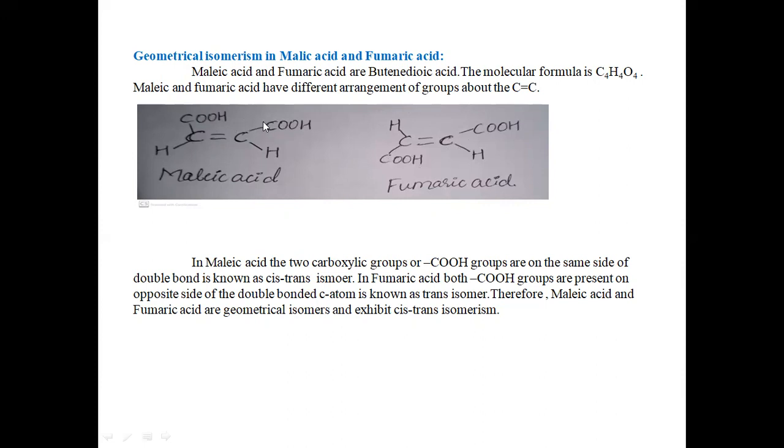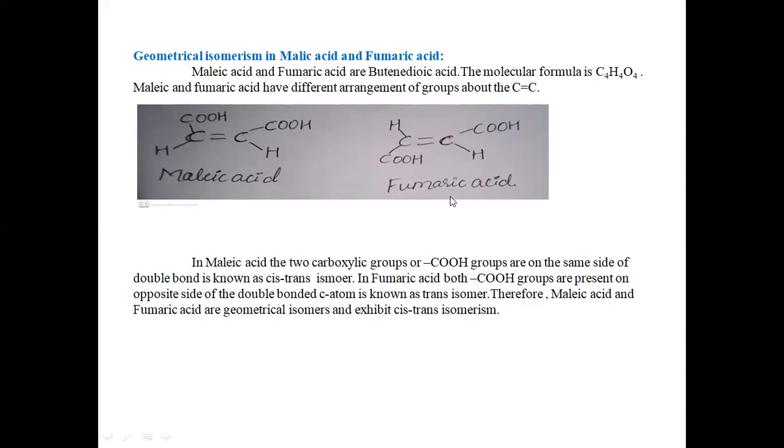If two bulkier groups are on the same side of the double bonded carbon atom, such an isomer is called a cis isomer. If two bulkier groups are on the opposite side of the double bond, such an isomer is called a trans isomer. So maleic acid is a cis isomer, whereas fumaric acid is a trans isomer, because the bulkier COOH groups are on the opposite side of the double bonded carbon atom.